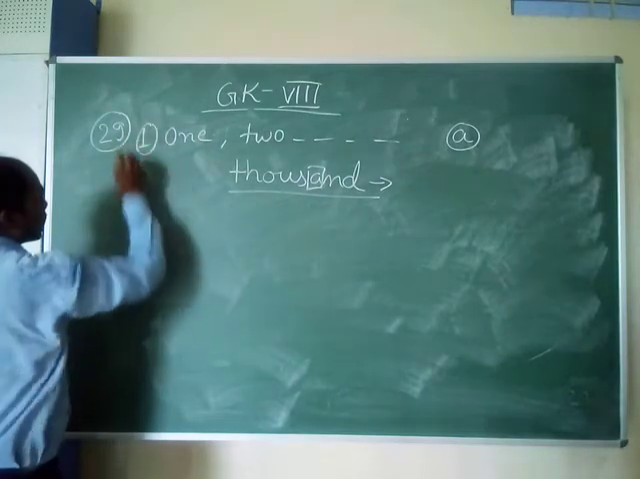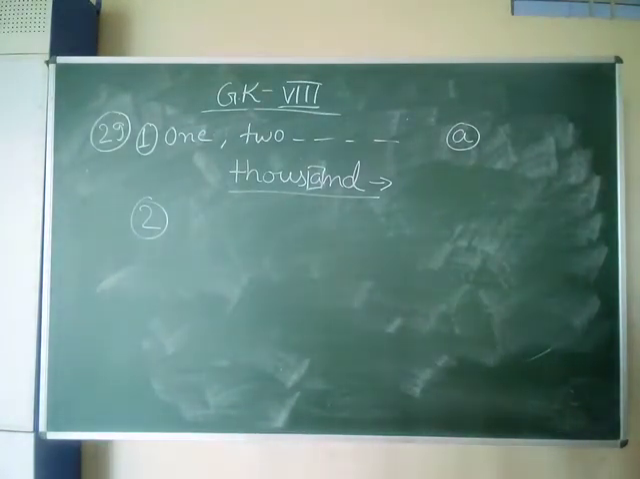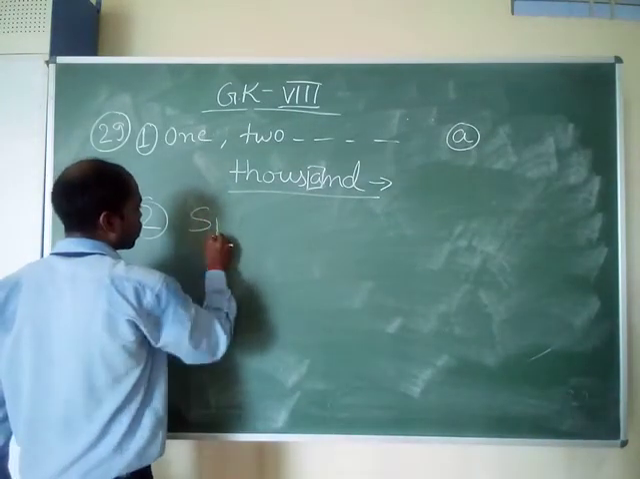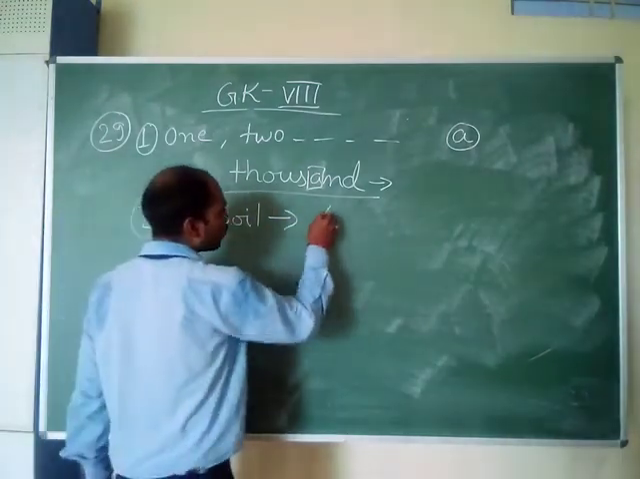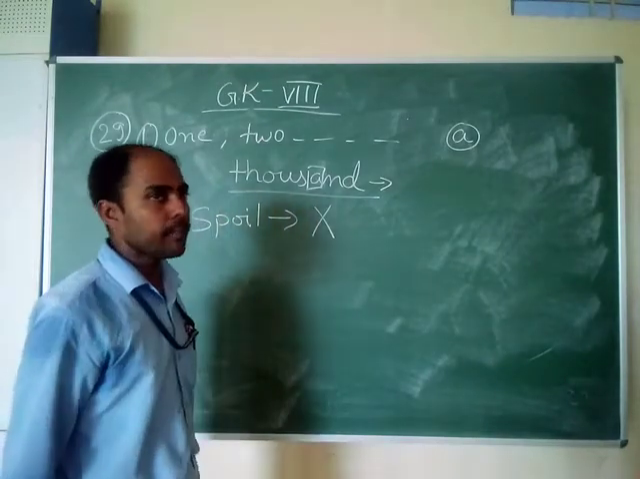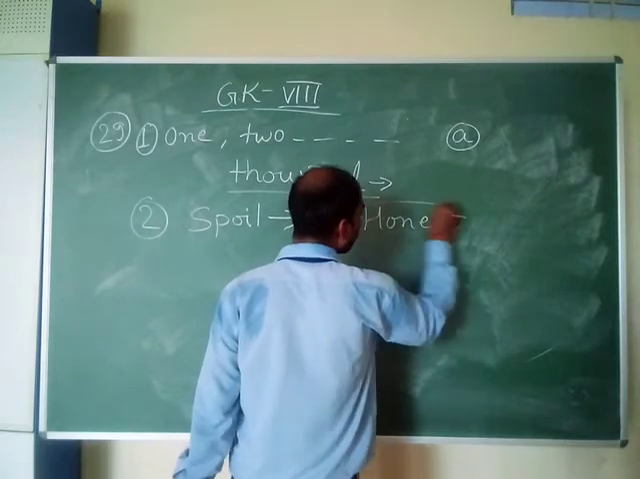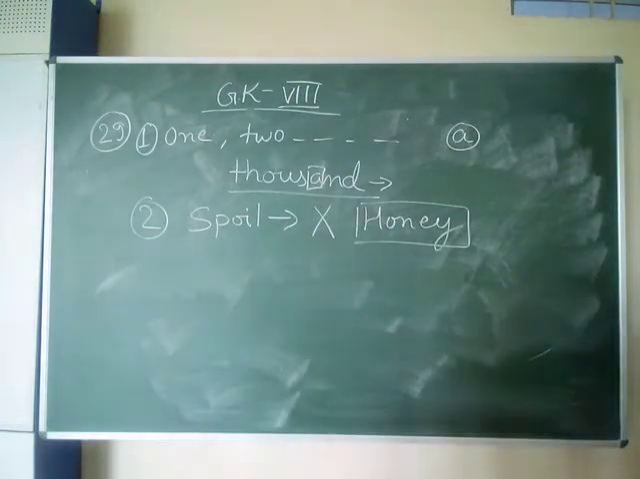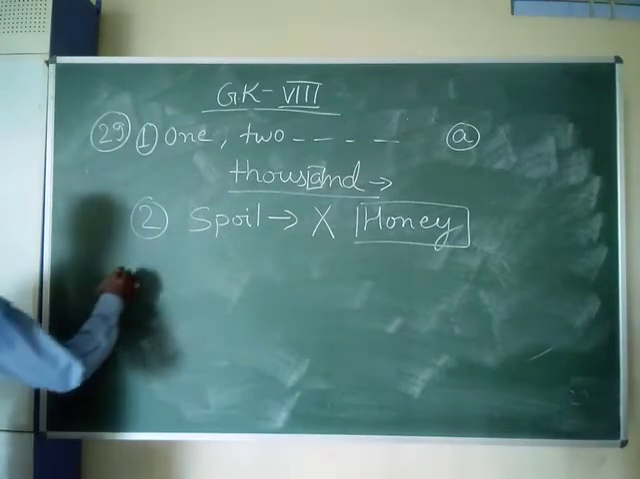This one is the first one. Second one. Which is the only food that does not spoil? That means name the only food that does not get spoiled. Spoil means kharab hona, sad jana. Which is the only food which never gets spoiled? Kabhi kharab nahi hota. That is honey. This is the food which never gets spoiled, never gets rotten. Okay, understood? Yes. So that is the trick only.